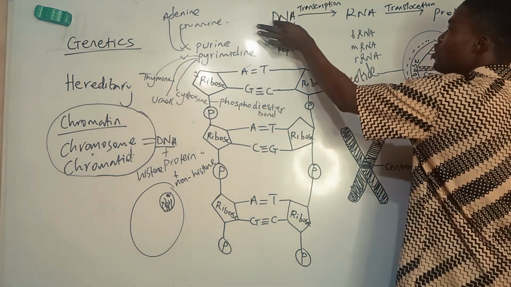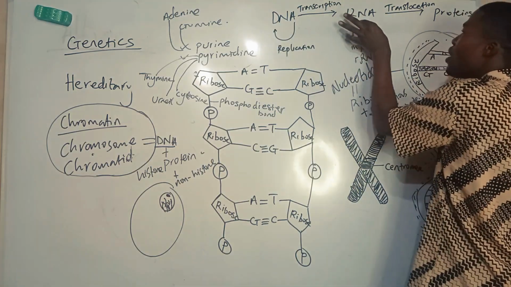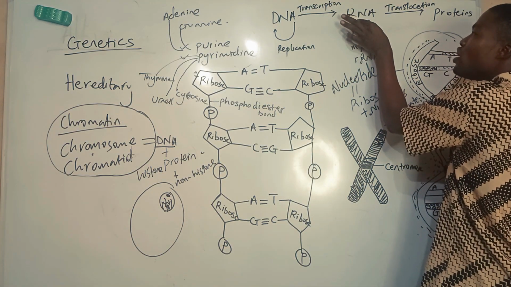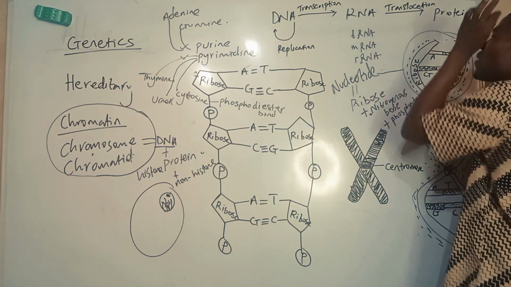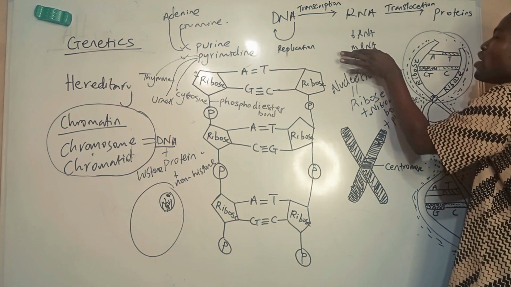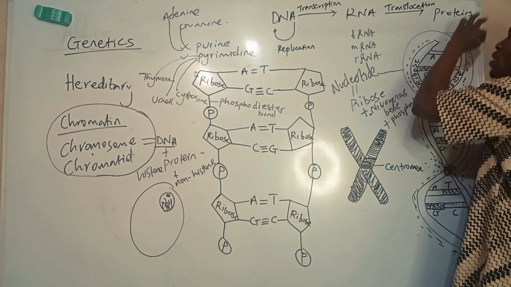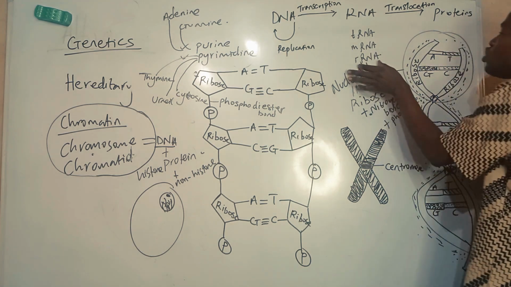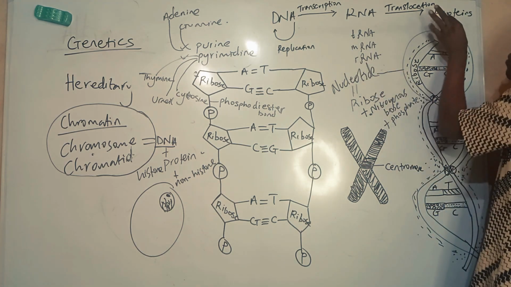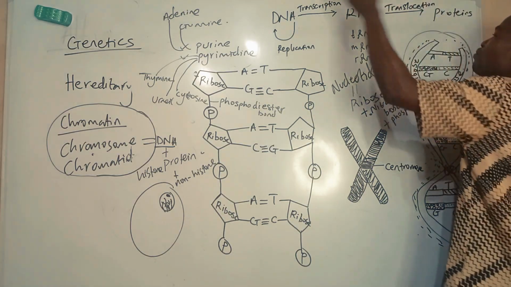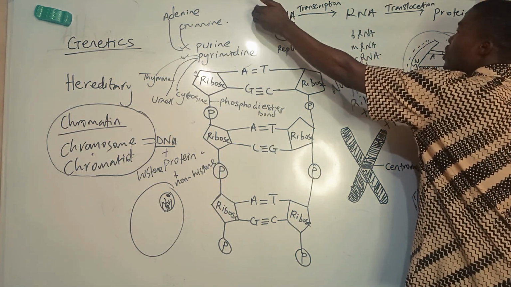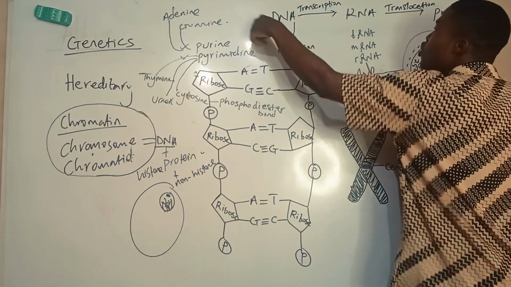So that the information of the genes or the DNA is transcribed to the RNA. The RNA will send information to the ribosome through the mRNA. So the mRNA sends information to the ribosome, and the ribosome, with the help of the rRNA, is going to make proteins that are going to interpret the idea of this RNA.